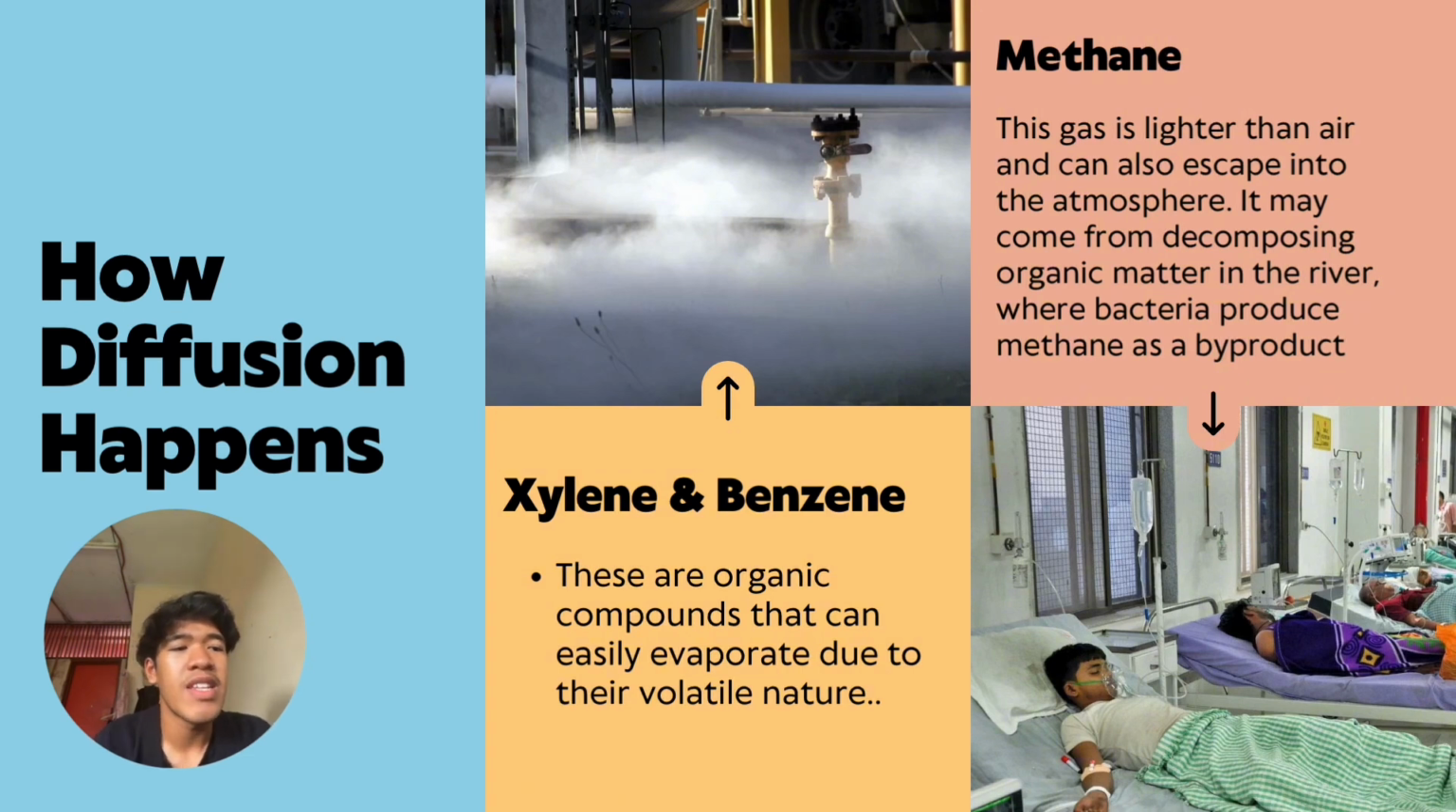For benzene and xylene, these are organic compounds that can easily evaporate due to their volatile nature. When the water in the river is disturbed by wind, waves or temperature changes, these molecules gain energy and transition from the liquid phase to the gas phase. They then move into the air, where their concentration is low. Next, methane. This gas is lighter than air and can also escape into the atmosphere. It may come from decomposing organic matter in the river, where bacteria produce methane as a byproduct.